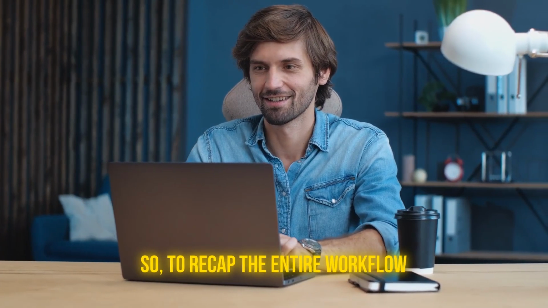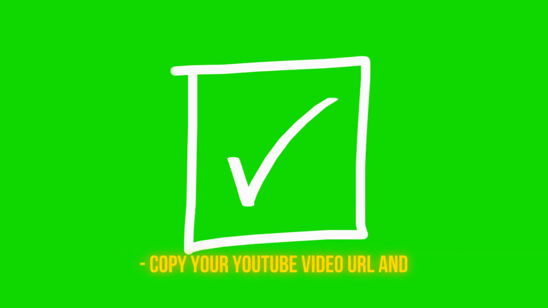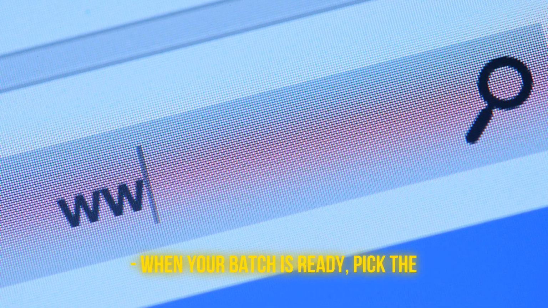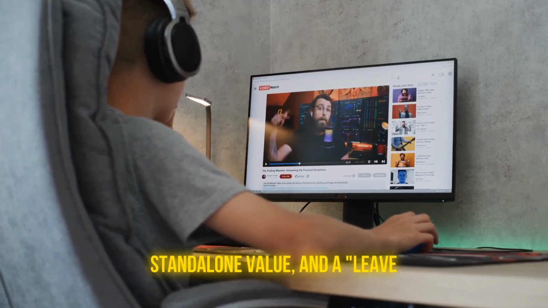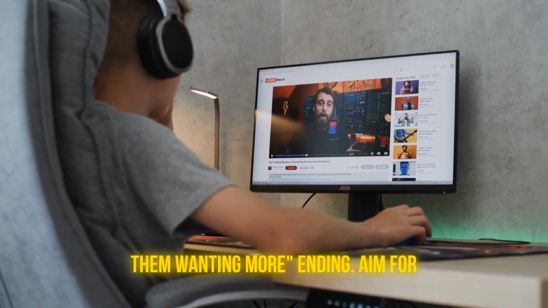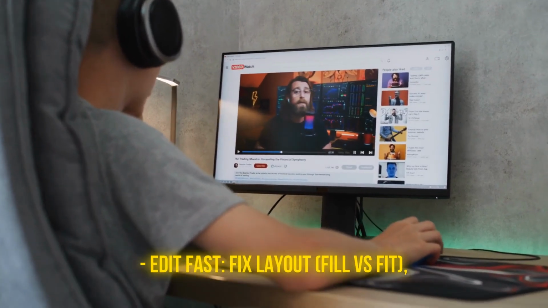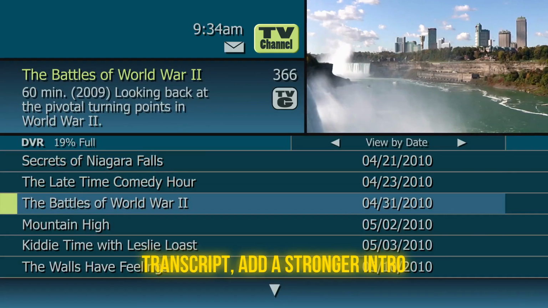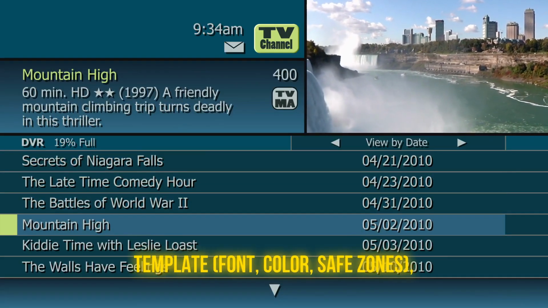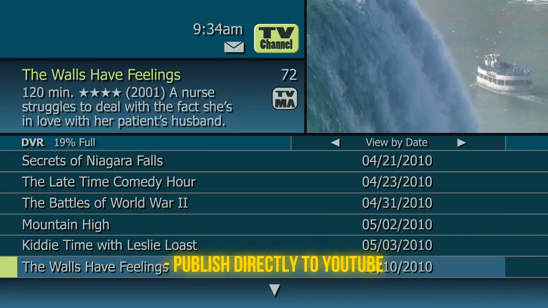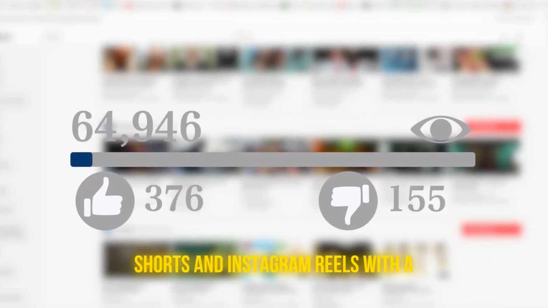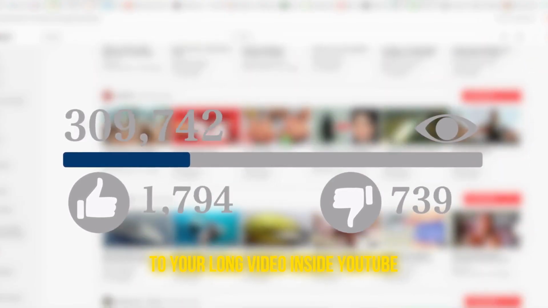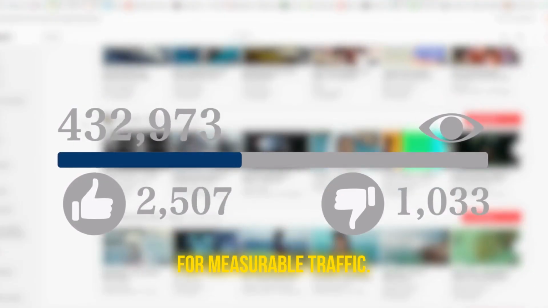So, to recap the entire workflow, you can literally run today. Copy your YouTube video URL and paste it into your clipper. Hit Get Clips. When your batch is ready, pick the clips with strong hooks, standalone value, and a leave them wanting more ending. Aim for 60 seconds. Edit fast. Fix layout. Fill versus fit. Delete filler sentences via transcript. Add a stronger intro line if needed. Lock in your brand template, font, color, safe zones, and save. Publish directly to YouTube Shorts and Instagram Reels with a tighter title and a 1-line CTA to the full video. Connect the short to your long video inside YouTube for measurable traffic.